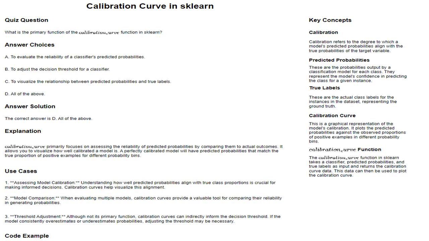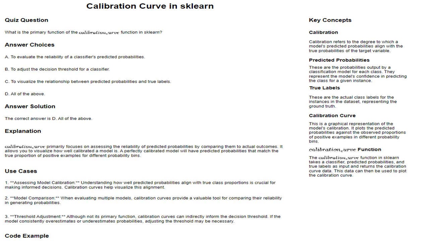B. To adjust the decision threshold for a classifier. Although not its primary function, calibration curves can indirectly inform the decision threshold. If the model consistently overestimates or underestimates probabilities, adjusting the threshold may be necessary. True.